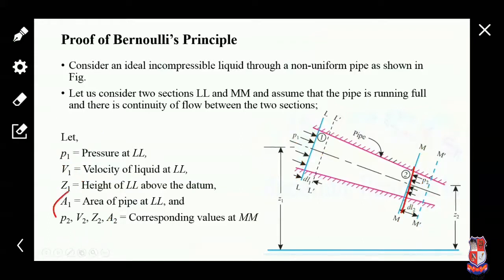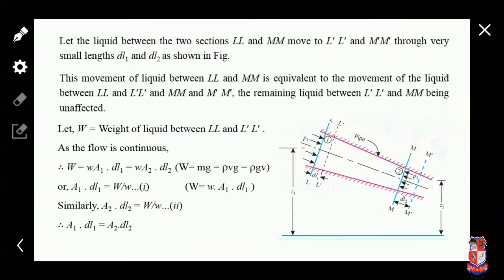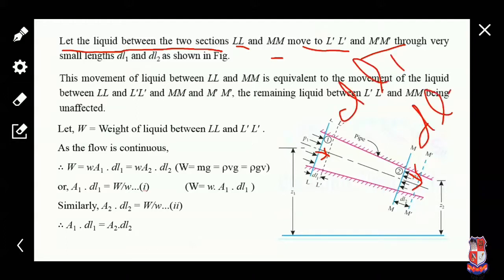Okay. Now A1 is the cross section area of the pipe at LL, and A2 is the cross section area of the pipe at MM. Okay. Now the liquid between the 2 sections LL and MM moves to LL dash and MM dash, that is, LL to LL dash and MM to MM dash, through very small lengths dl1 and dl2.